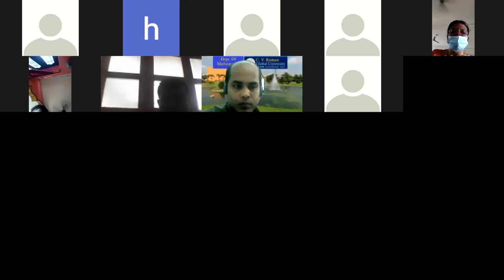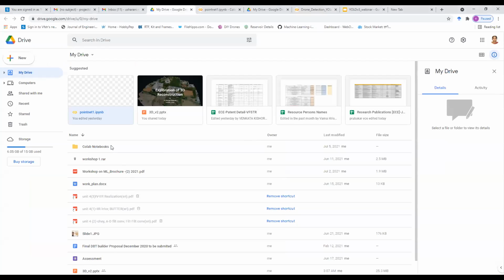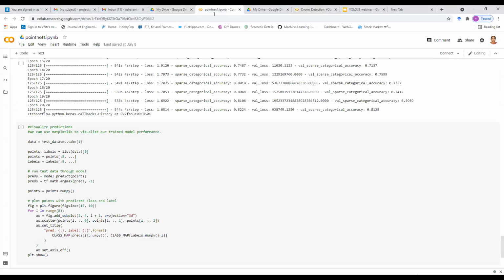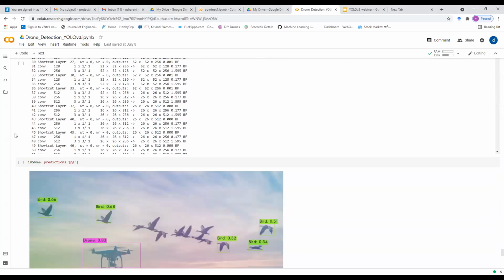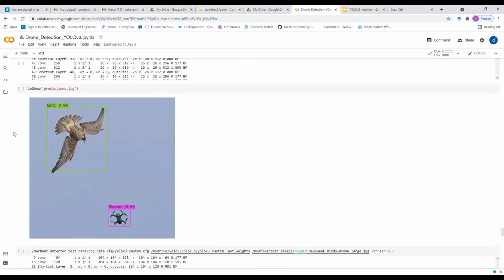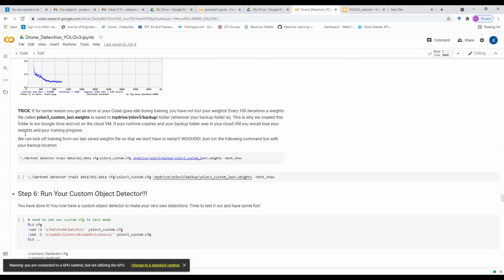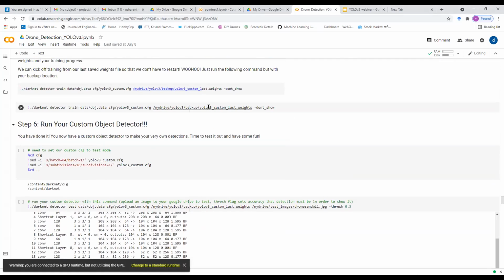Yeah, here I'll show my drive folder. Generally it is defined in such a way that after every 100 iterations, a weights file will be stored in that backup folder.